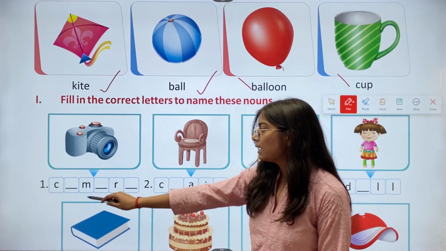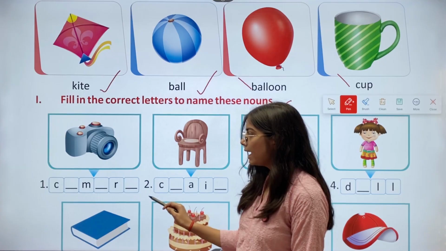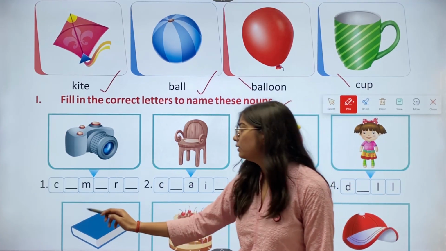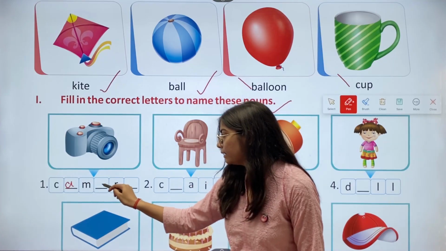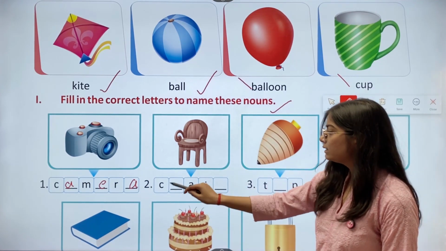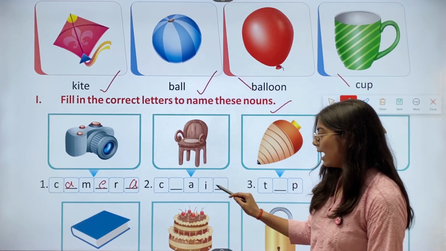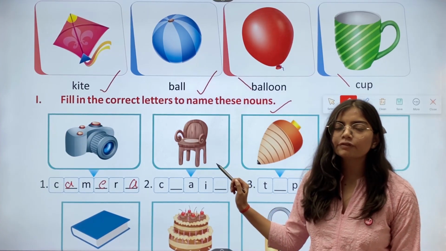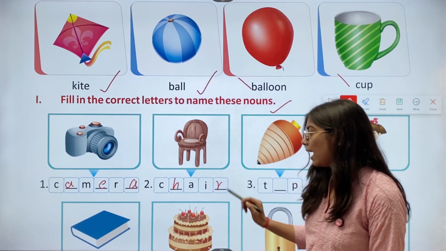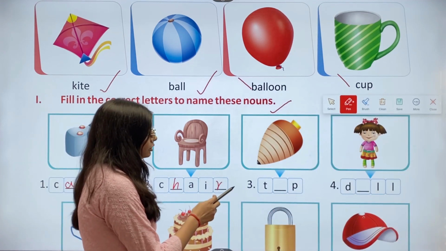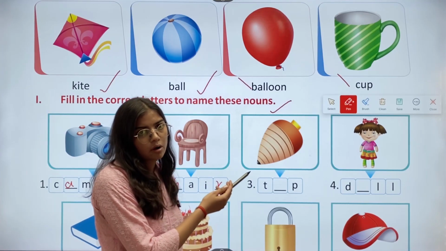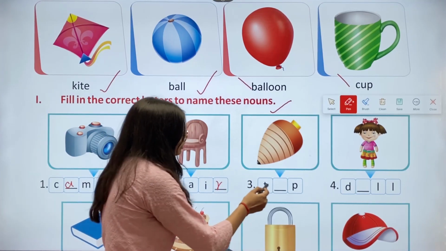First, C dash M dash R dash. This is the picture of a camera. So we'll fill A, E, A. Then we have the second one, C dash A I dash. This is the picture of a chair. So we'll fill H R. Then we have the third one, T dash P. This is the picture of top. So we'll write O.